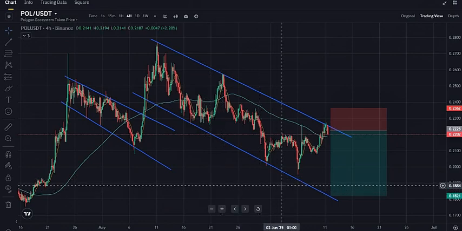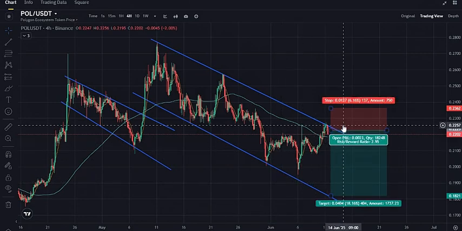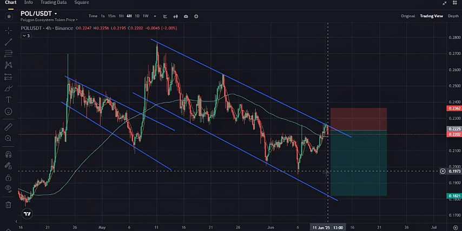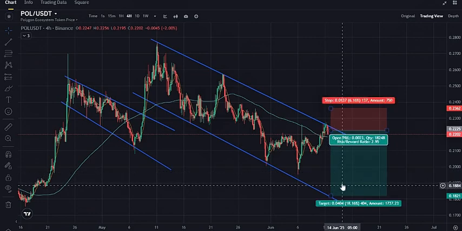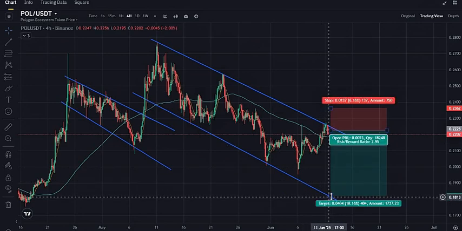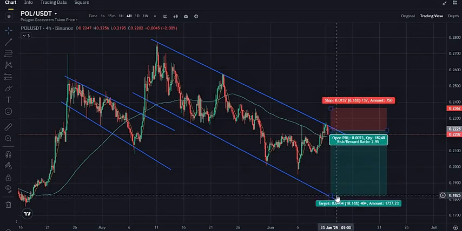As I mentioned earlier, our target range is between 0.185 to 0.195, and we are expecting the price to bounce off the trend line. This trade has the potential to be highly profitable, and we will be monitoring it closely to ensure maximum returns.